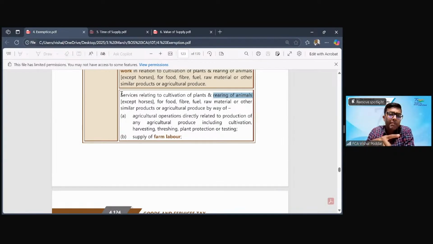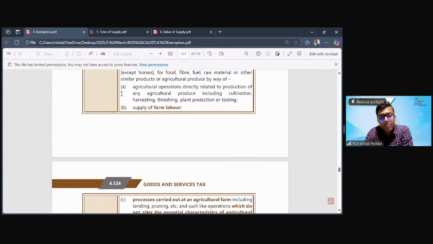So over there, if you are running a poultry farm and selling the eggs, or you are running your own cattle and selling the milk of the cattle, the income is not exempt. But the same eggs, the same milk is agricultural produce under GST. So this is an interesting difference which you should keep in mind.